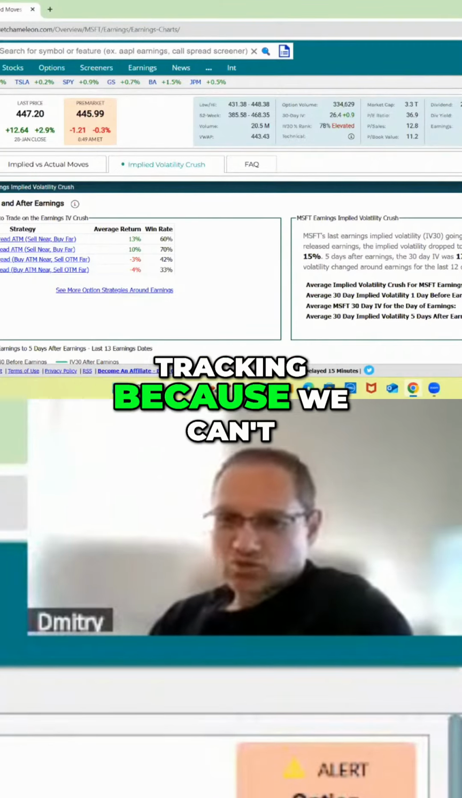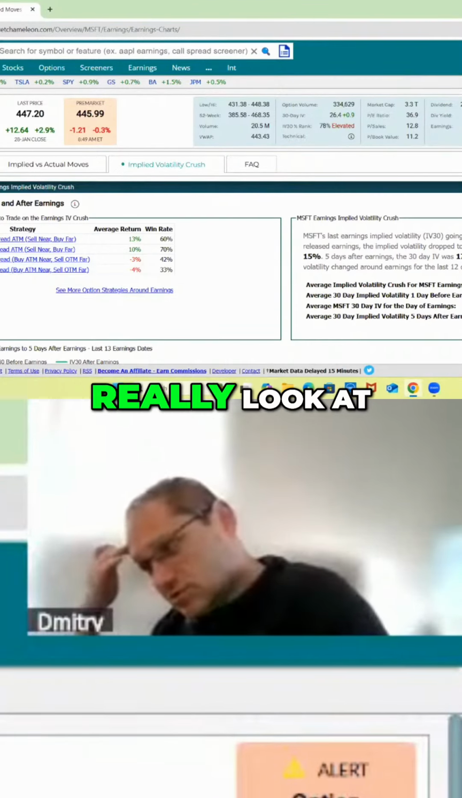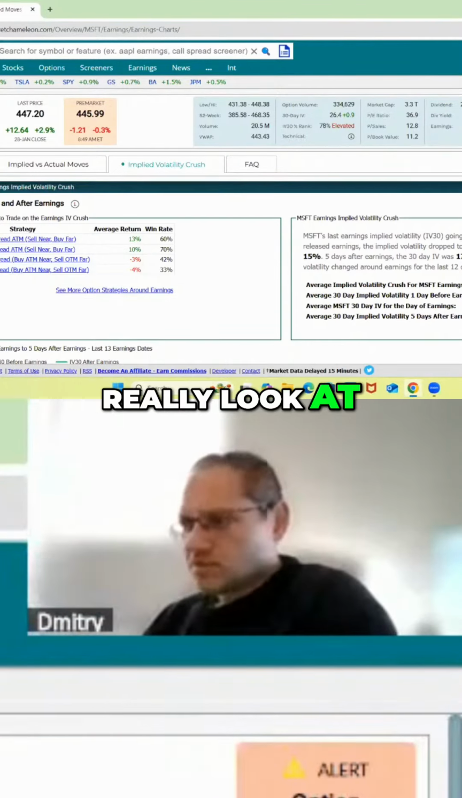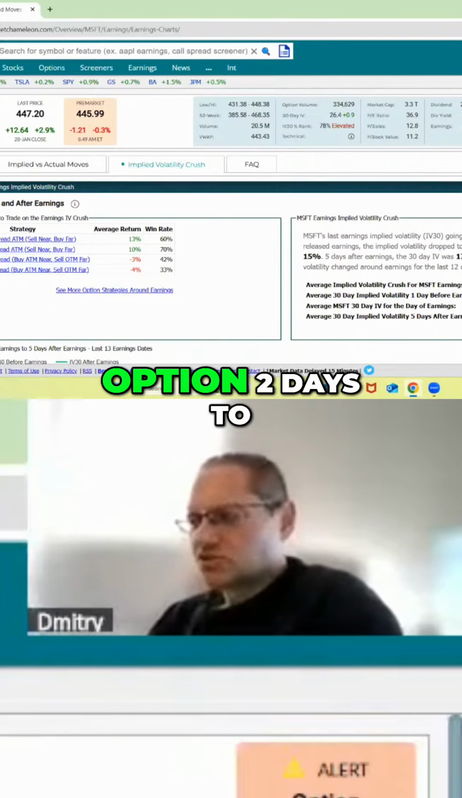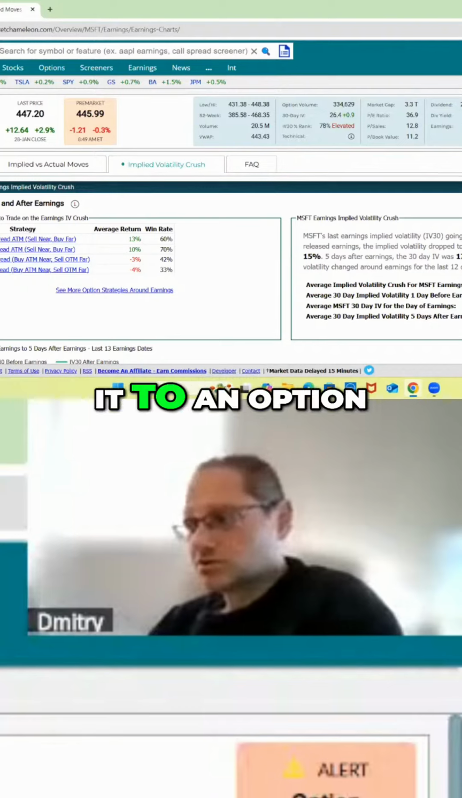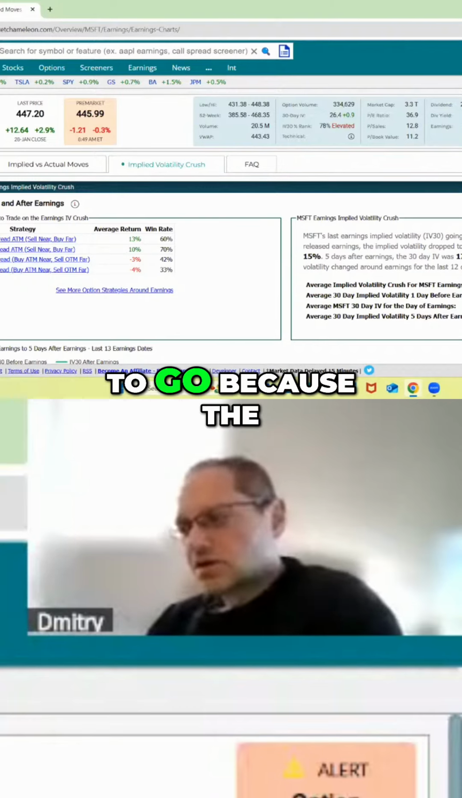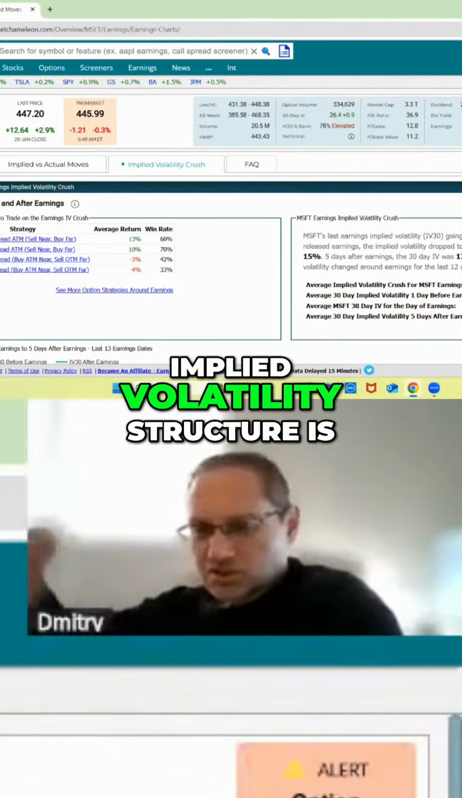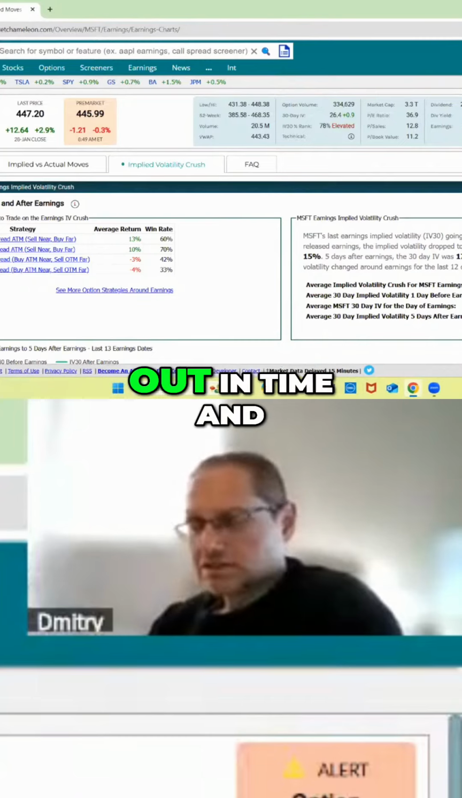we're tracking, because we can't really look at the implied volatility of an option with 2 days to go and then compare it to an option that had 10 days to go, or compare it to an option that had 30 days to go, because the implied volatility structure is different as we go out in time.